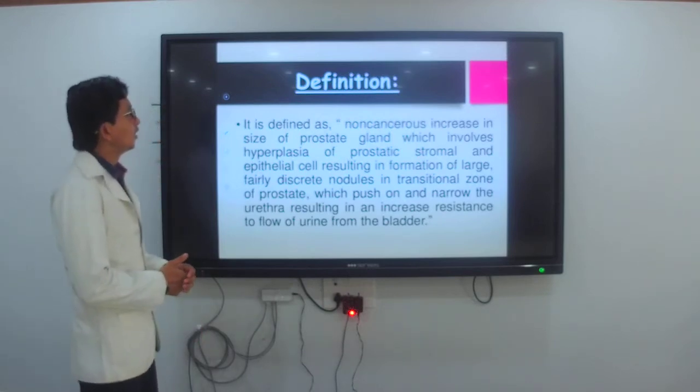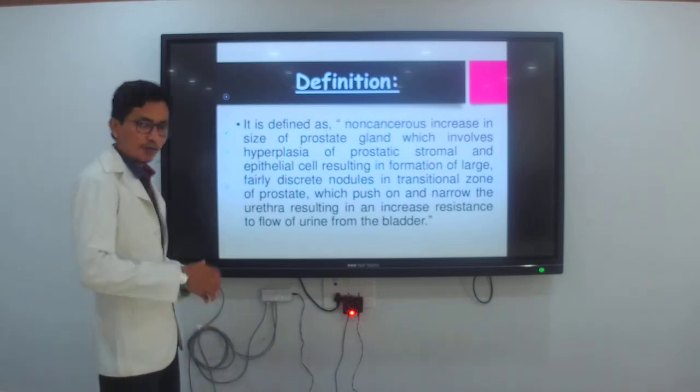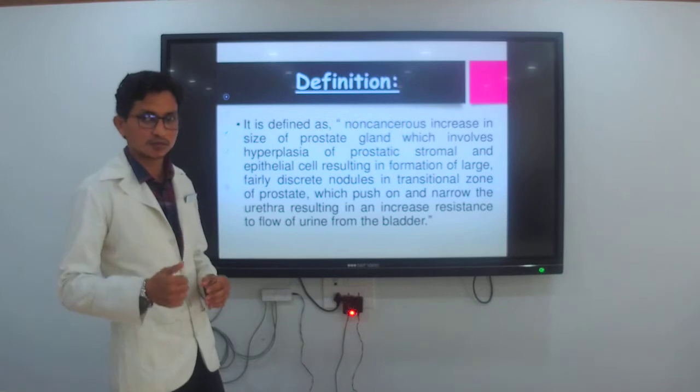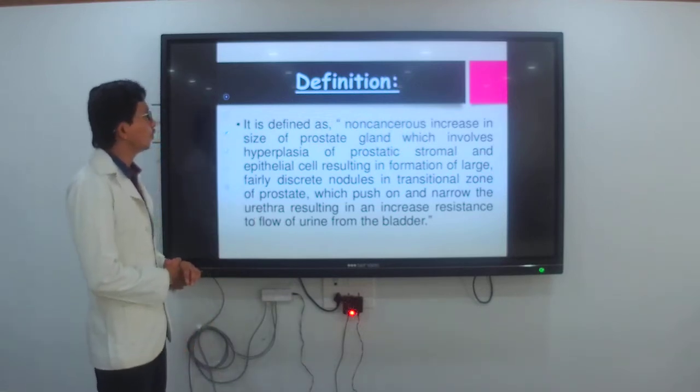The next we are going to deal with the definition. Have you understood the introduction now? Okay. The next we are going to deal with the definition.